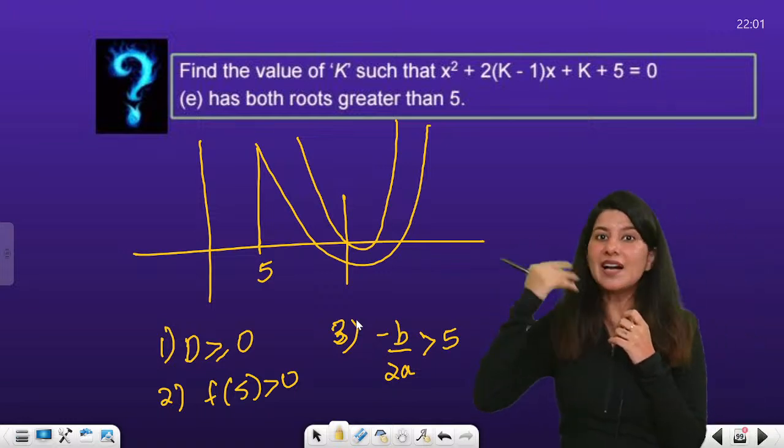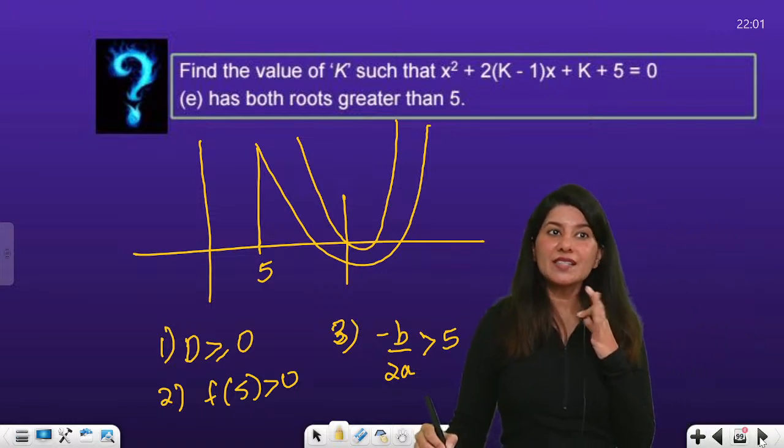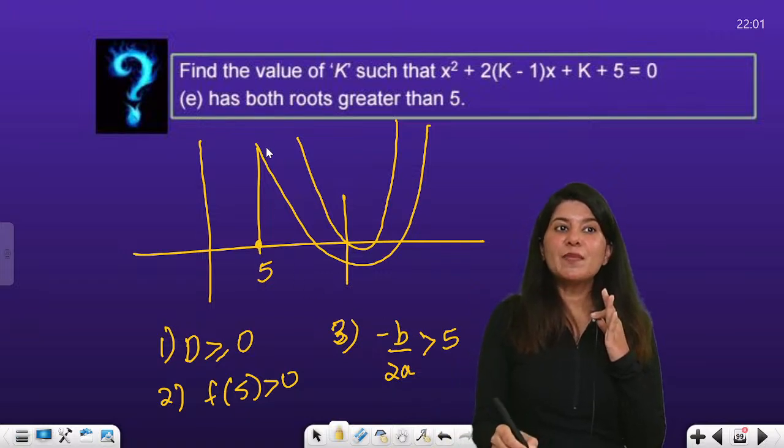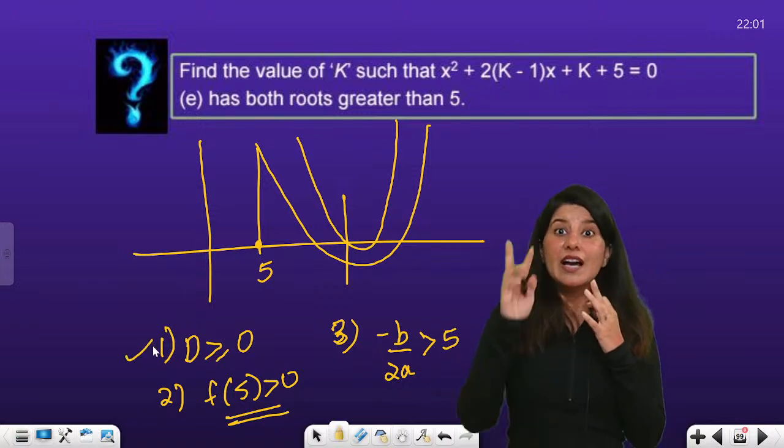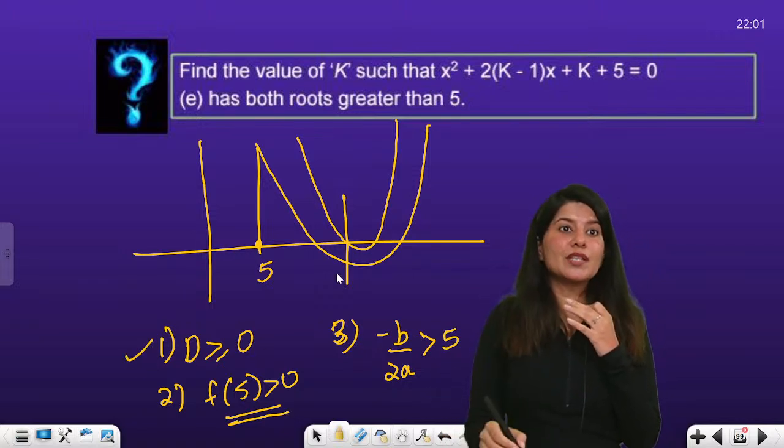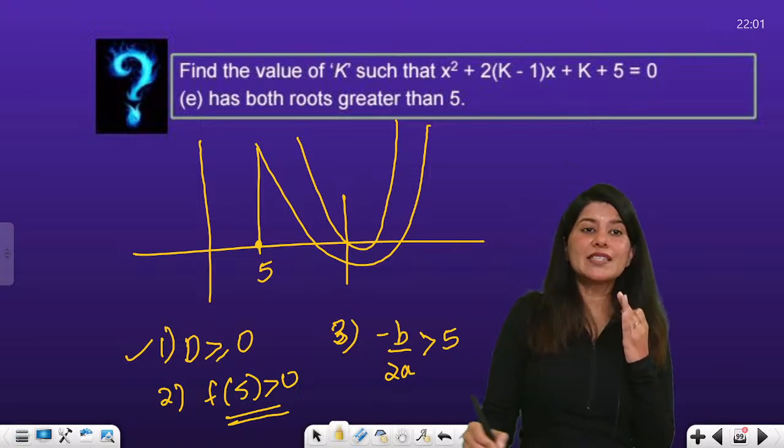Okay? E part, shall I leave it to you guys? Will you be able to do? Both roots greater than 5. So 5 pe value is positive. So this we have done. Discriminant greater than or equal to 0 we have done. Position of vertex is also important. So vertex is always greater than 5.